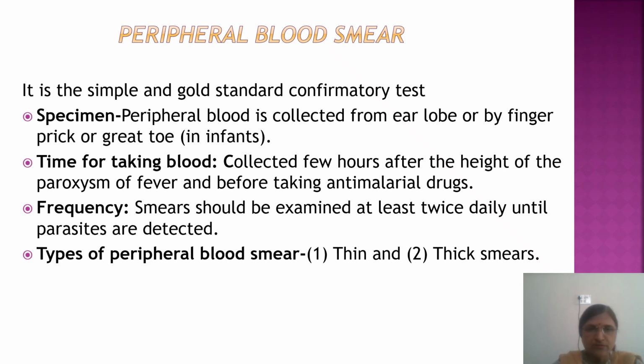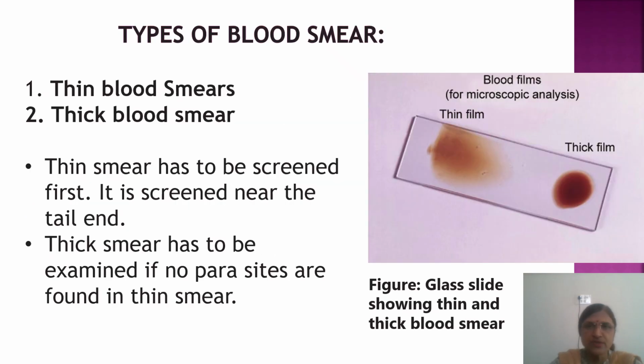So now the types of peripheral blood smear: they are thin and thick smears. In this picture you can see the thick and thin smear. First the thin smear should be screened, and if you don't see parasites then you can go for the thick film, or in some PHCs or some areas they directly go for the thick film because it is more sensitive.